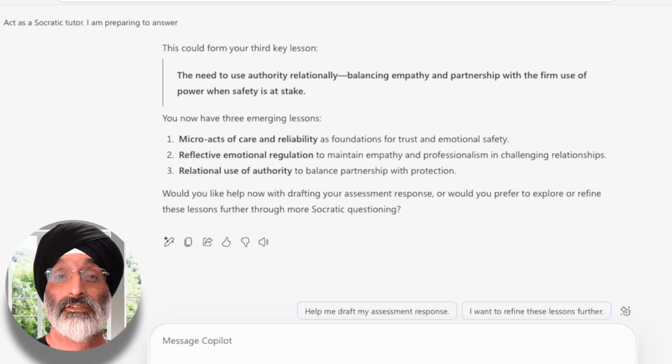Then Copilot starts to demonstrate that I have three emerging lessons, and these are: 1. Micro acts of care and reliability as foundations for trust and emotional safety. 2. Reflective emotional regulation to maintain empathy and professionalism in challenging relationships. And 3. Relational use of authority to balance partnership with protection. It then asks, would you like help now with drafting your assessment response? Or would you prefer to explore or refine these lessons further through more Socratic questioning?